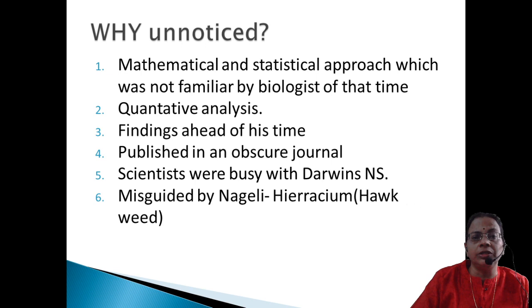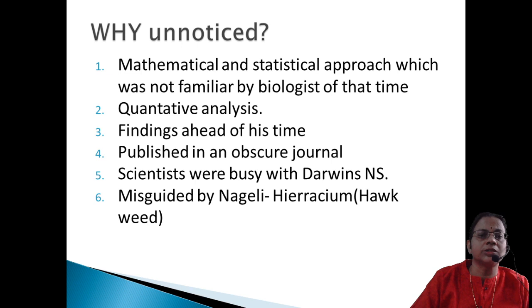When we say numerical pattern, all the results were in 3:1 ratio, 1:2:1 ratio, 9:3:3:1 ratio. It was given in that pattern, but at that time biologists were not familiar with the statistical approach to studies. That itself became one of the major drawbacks for his work not being noticed by his contemporary scientists.